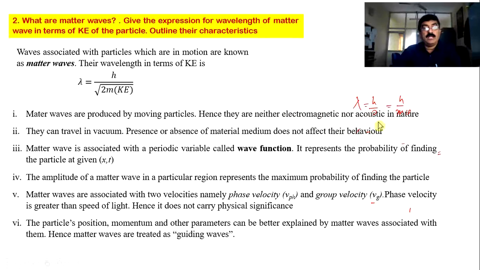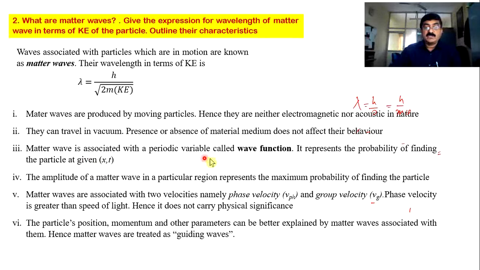Not sound waves, not light waves, they are totally different. They can travel in vacuum. Presence or absence of a material medium does not affect their behavior. So this is what I told. Medium, whether it is there or not, matter waves will not mind it at all.